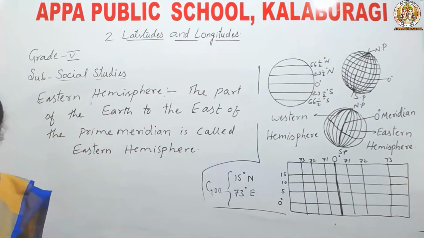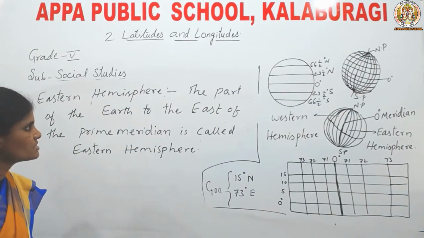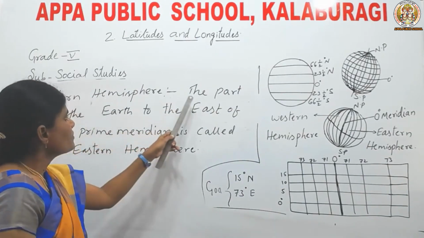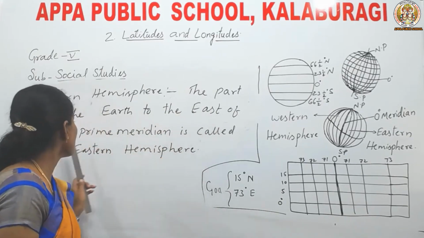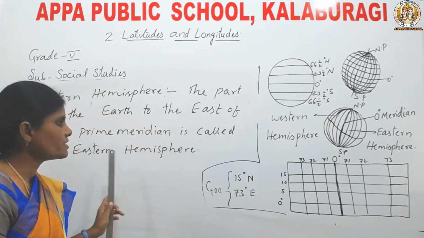Got it, children? See, the part of the earth to the east of the prime meridian is called the Eastern Hemisphere.